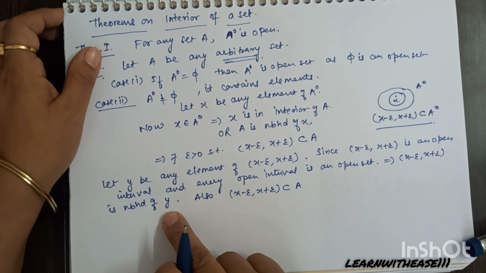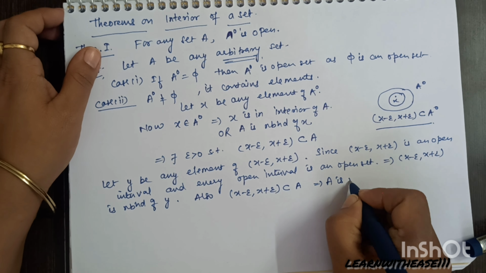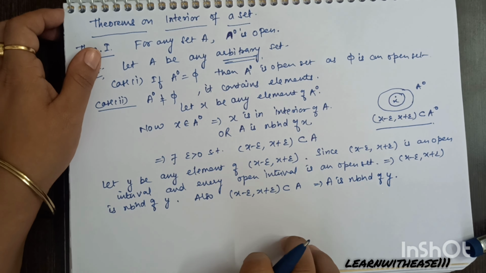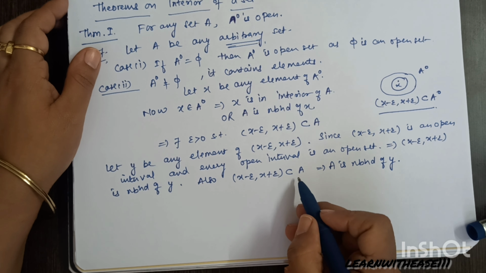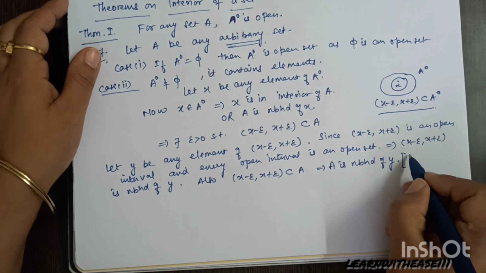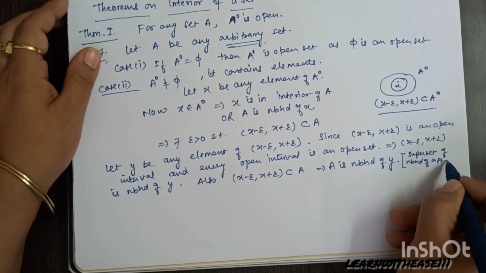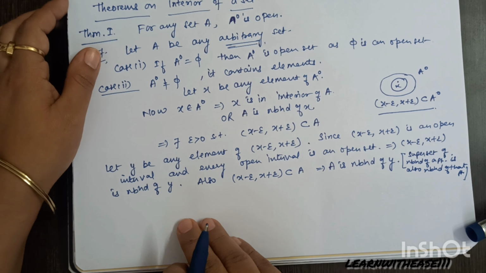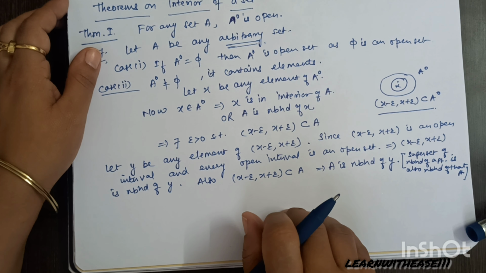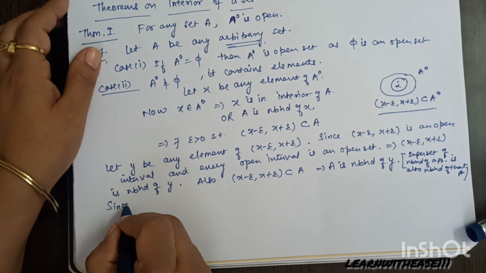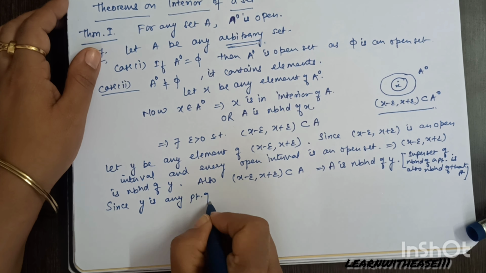So this interval, which is contained in A, is a neighborhood of y, which implies A is a neighborhood of y, because we have studied the theorem in neighborhoods: a superset of a neighborhood of a point is also a neighborhood of that point. So by this, A is a neighborhood of y.